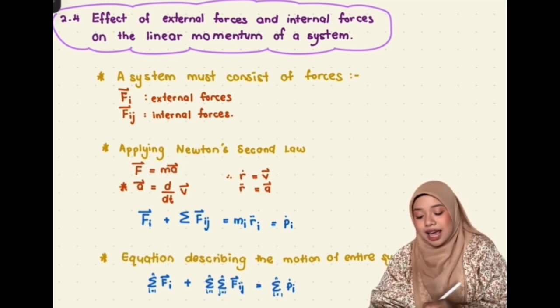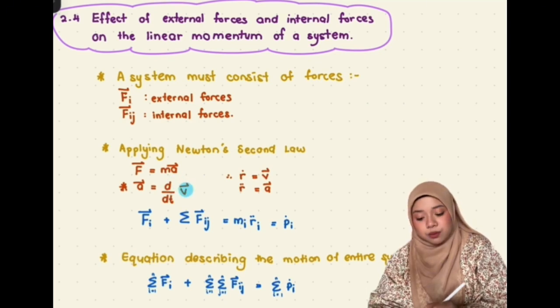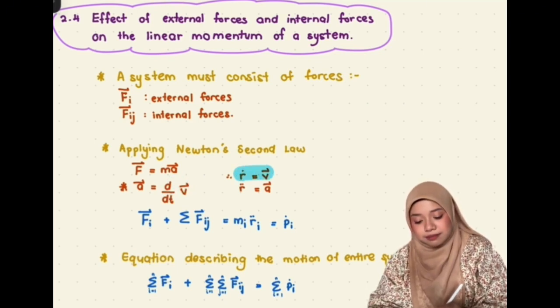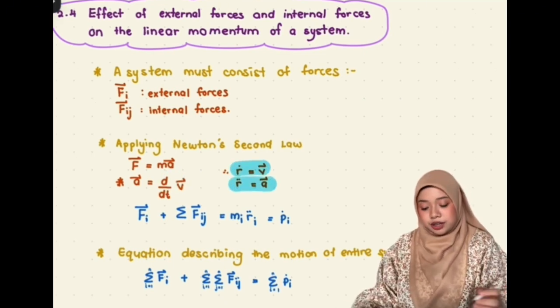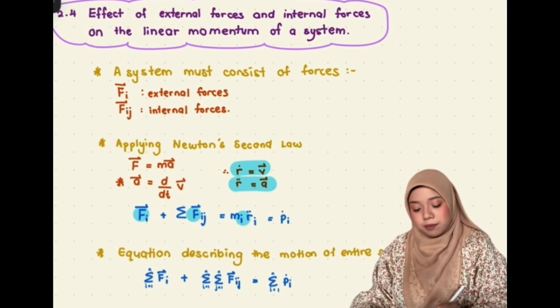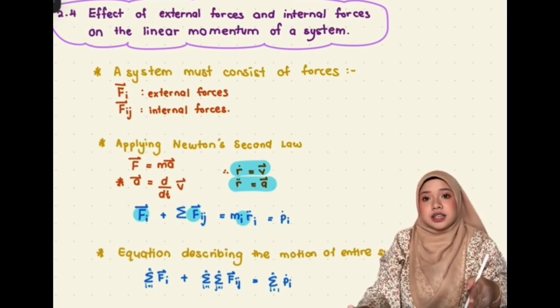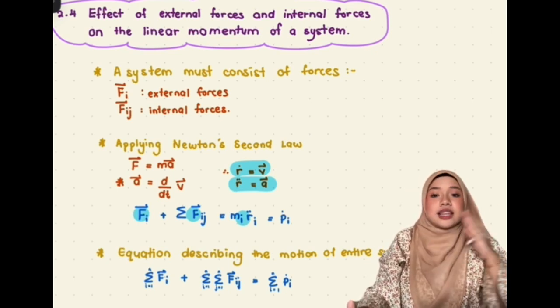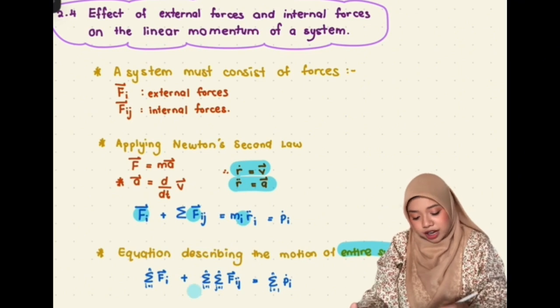As we all know, acceleration equals the derivative of velocity, so we can write it like this. So, external plus internal equals ma. Summing this relationship across the entire system will give us this.